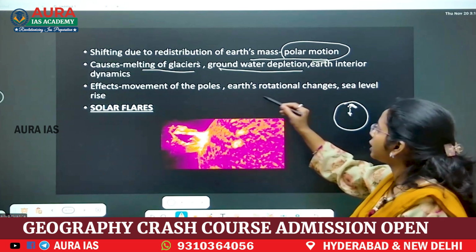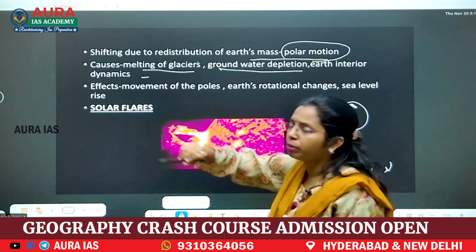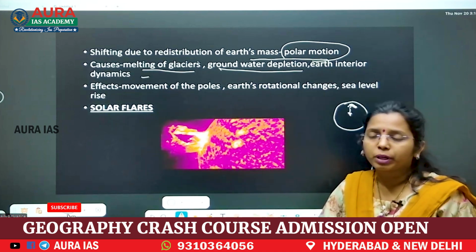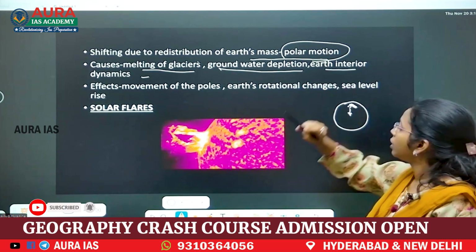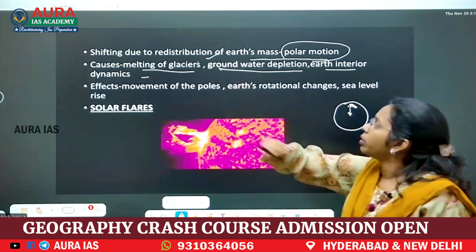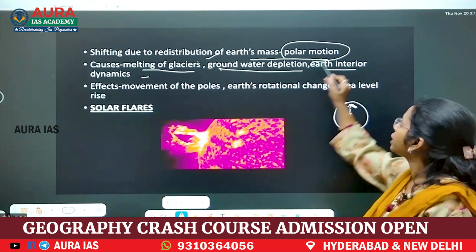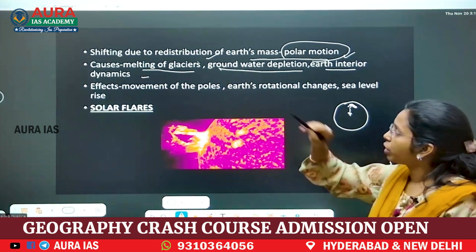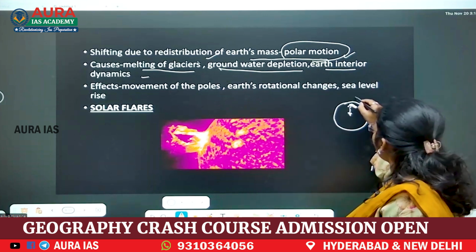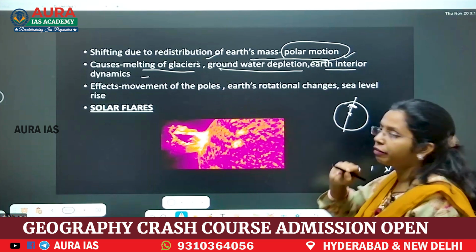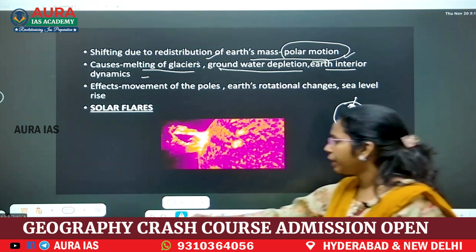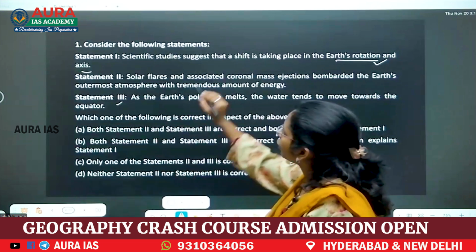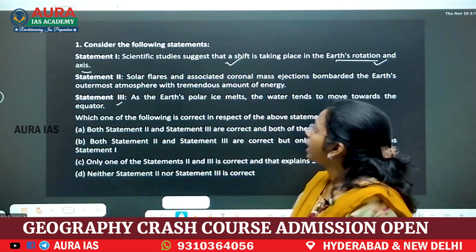The changes in the mantle because of convectional currents and because of the interior parts of the Earth, redistribution of mass is taking place. This phenomenon is called polar motion. Because of that, the Earth's axis is now shifting. First point: yes, that statement is true. This statement is correct.